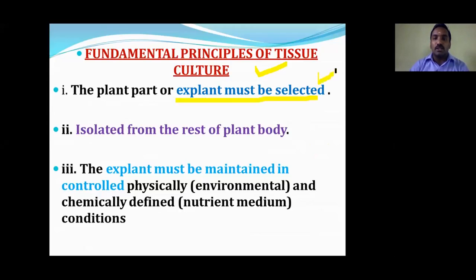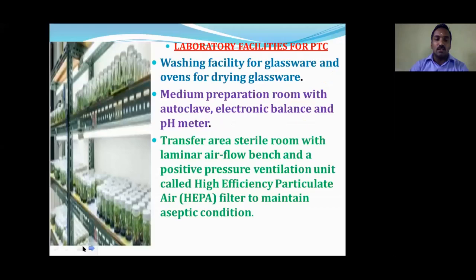Whichever plant we are going to use for tissue culture, the plant should be selected, and the part of the plant is what we call the explant. If we are going to produce 1000 plants from a leaf, each small piece of a leaf is called an explant. So the explant we select is the first, and the second one is that it is isolated from the rest of the plant body. And the third one, the explant must be maintained under controlled condition, whether it is a physical or chemical environmental condition. So the selection as well as isolation are important principles of tissue culture.